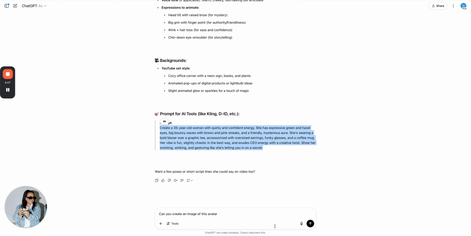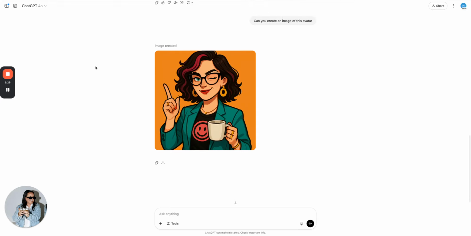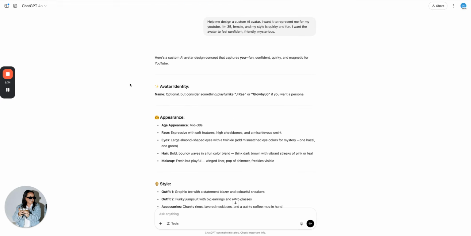We're going to stay in ChatGPT though, and I'm going to ask it to create an image of this avatar. Now, here's exactly the avatar that ChatGPT has created. This might be super fun for you, and this might be exactly the look that you're going for, okay? Remember, this is just from a first initial chat with ChatGPT.